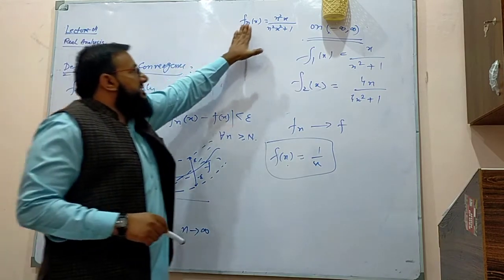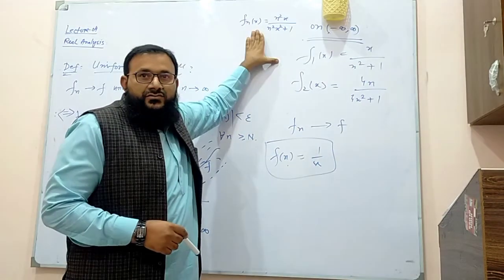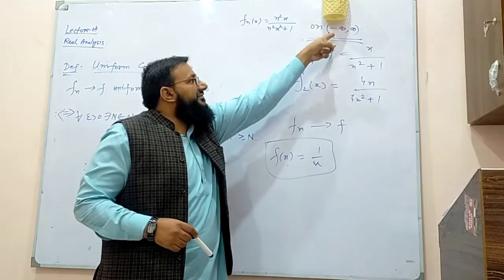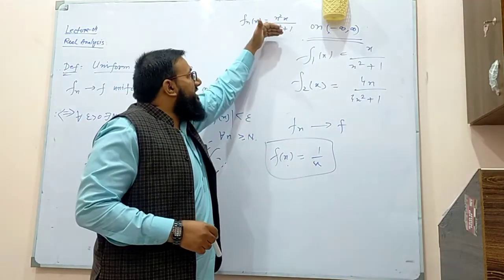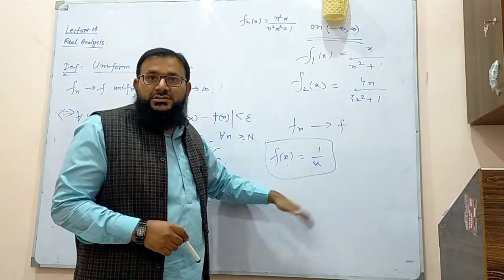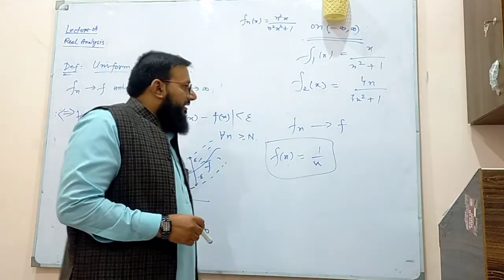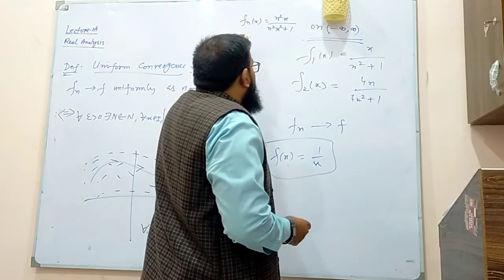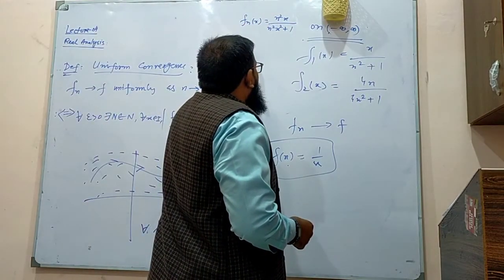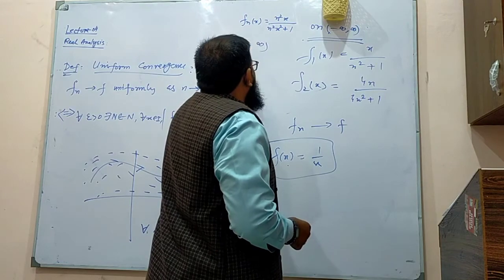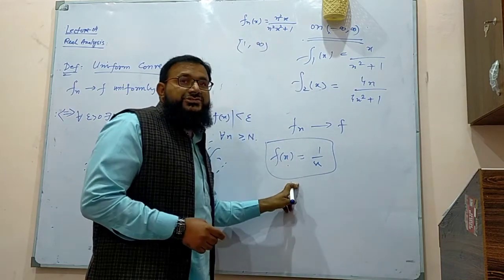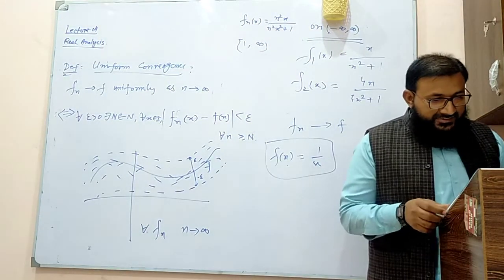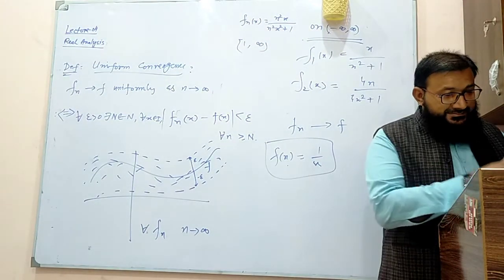It means this sequence is continuous for all n, but the limit is not continuous at some fixed value in this interval. Then we say that this converges to this pointwise, but not uniformly. But if the interval is something else, let's say from 1 to positive infinity, then this converges to this uniformly. You have to see the interval as well, and what is the problem in the interval. That thing must be seen.